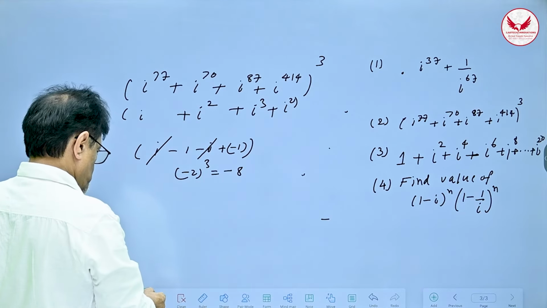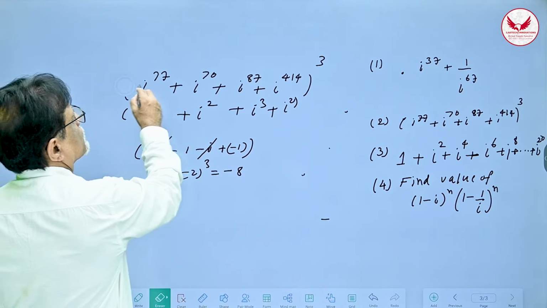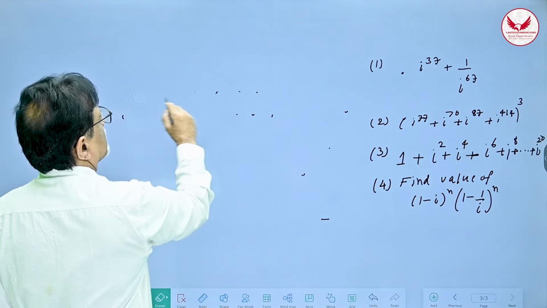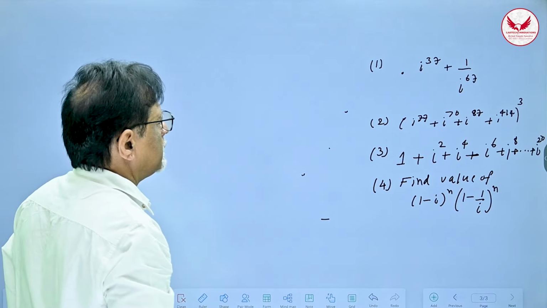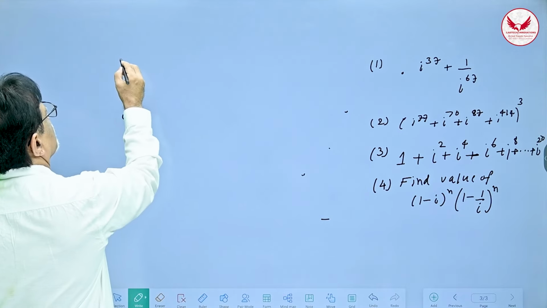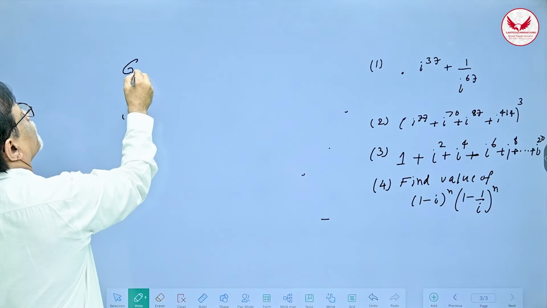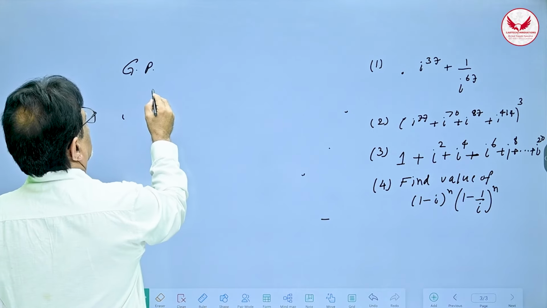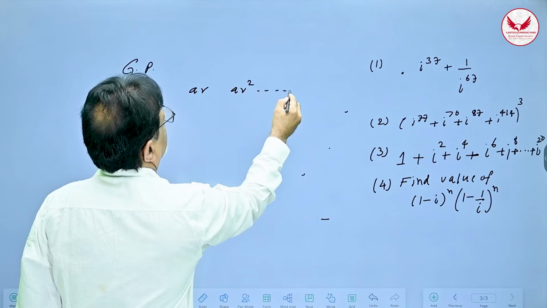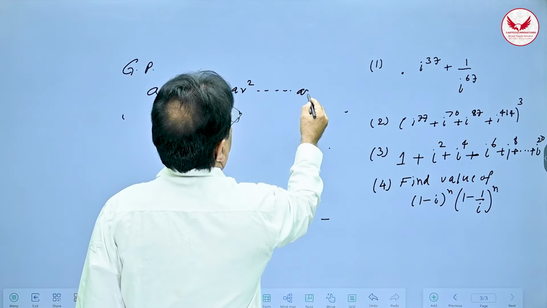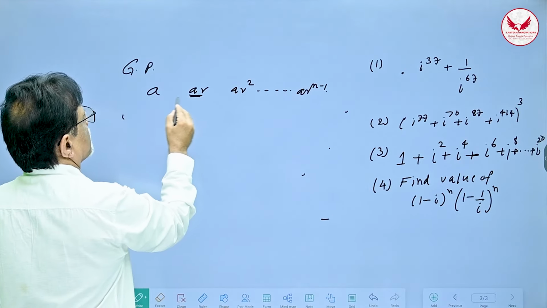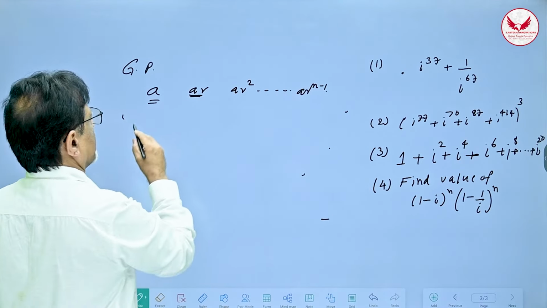So that is the end of this question. Okay? Now let's go to the next one. Next one is based on geometric progression. So let us first of all understand what is GP. Geometric progression. It is like this: A, AR, AR square, etc. Its nth term is given by AR raised to n minus 1, where R is called common ratio. If you divide the next term by the previous term, it will always be constant, that is R, right?